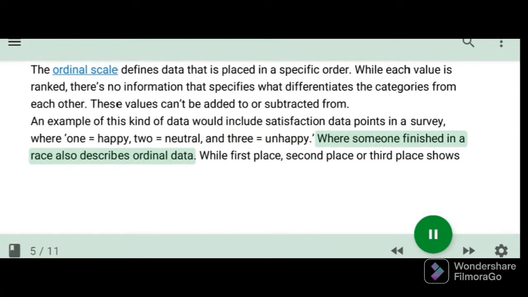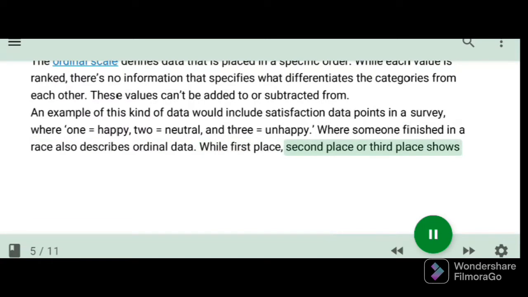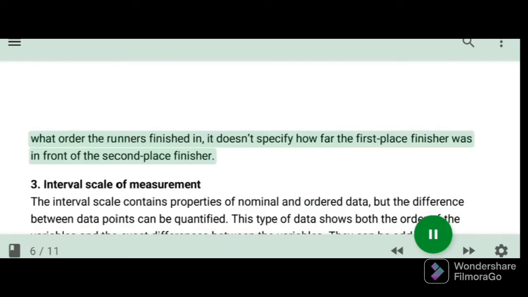Where someone finished in a race also describes ordinal data. While first place, second place or third place shows what order the runners finished in, it doesn't specify how far the first place finisher was in front of the second place finisher.